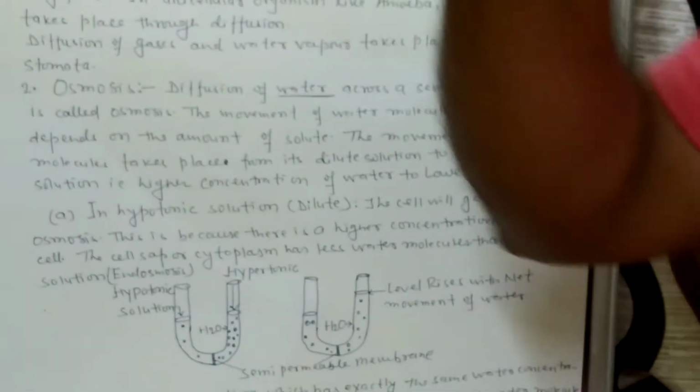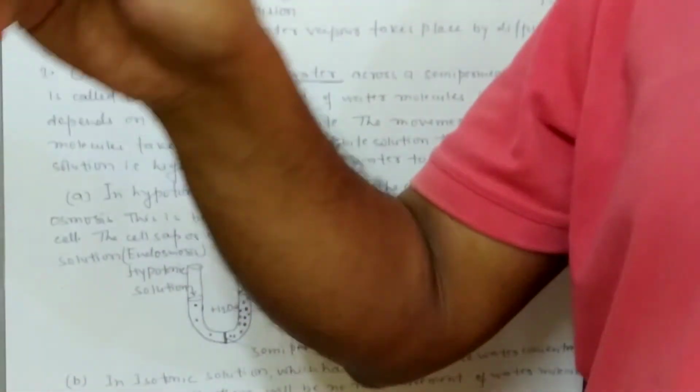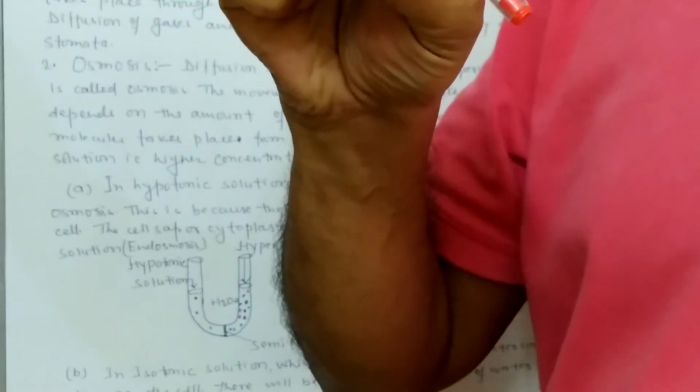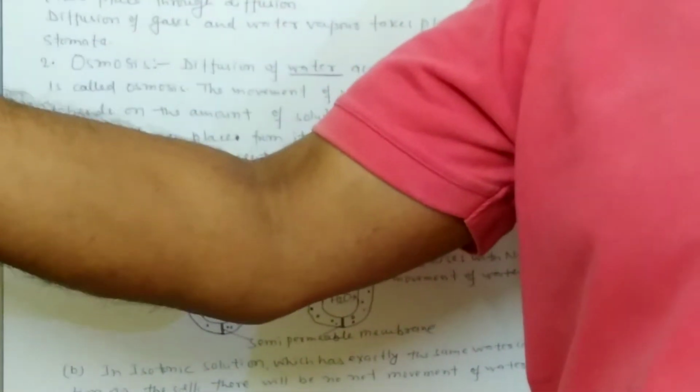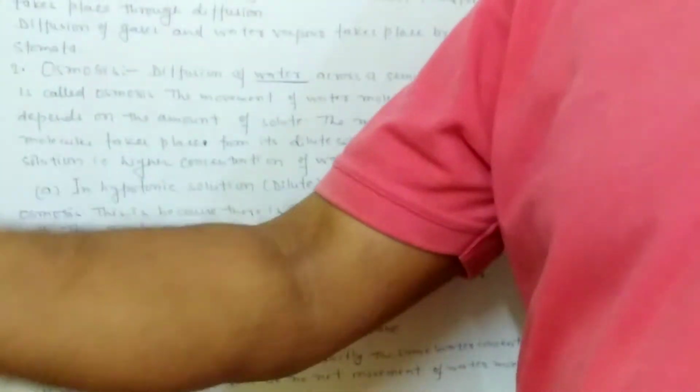So if the cell is put in the hypotonic solution, the cell will absorb water because the concentration of water outside the cell is very high and the concentration of water in the cell is very less. So the water molecules will move from outside to inside. So here the endoosmosis process will take place and the cell will swell up.